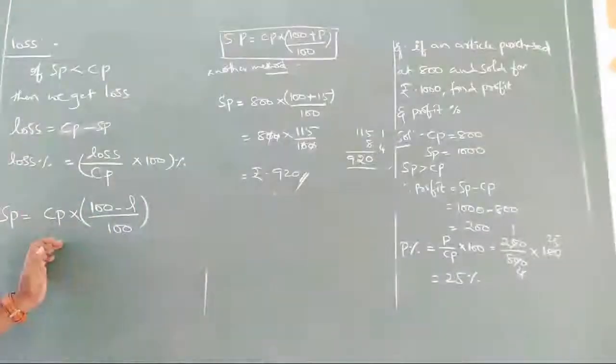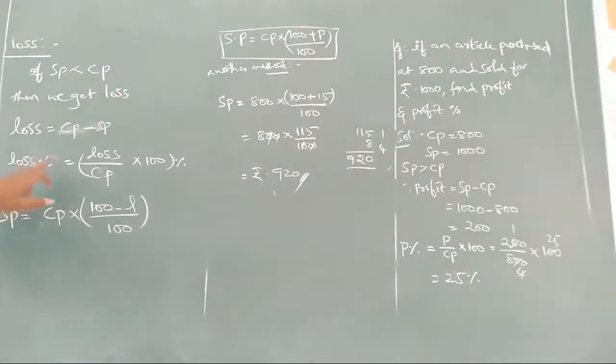So this is loss. If SP, the selling price, is less than cost price, then we get loss. Loss is CP minus SP, as cost price is more. Loss percentage can be given as loss by CP into 100. The new SP formula can be given as CP into 100 minus L by 100. Now we'll take some examples for this.